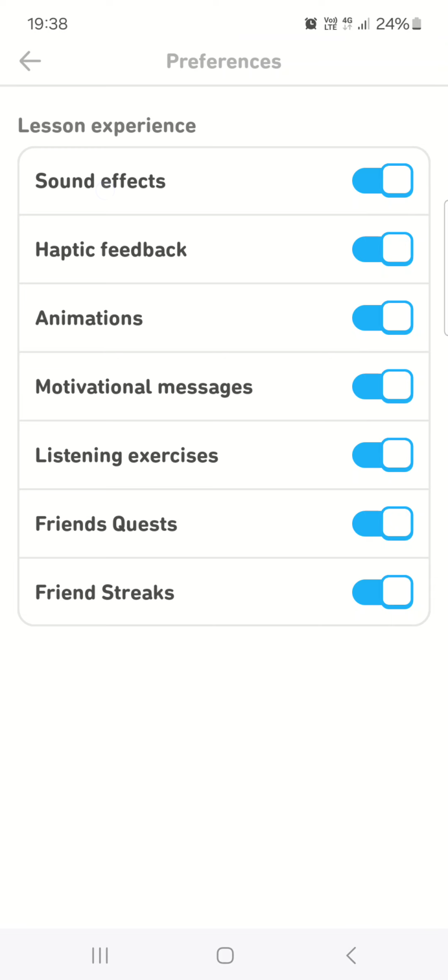If we tap on sound effects, it's going to turn it off, and then we won't have sound effects inside the app, and we can just turn this back on if we want to.